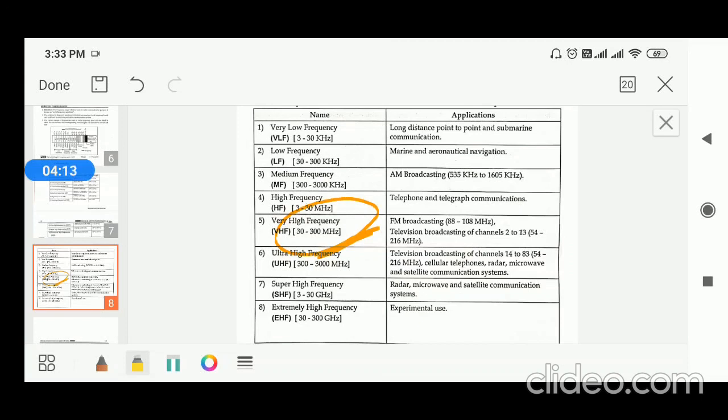These are the two bands which are very important for radio communication, normal radio voice broadcasting: the medium frequency band and the VHF band. And coming to television communication, VHF and UHF are important. These VHF and UHF bands are important. And radar and satellite communication come under the super high frequency band.